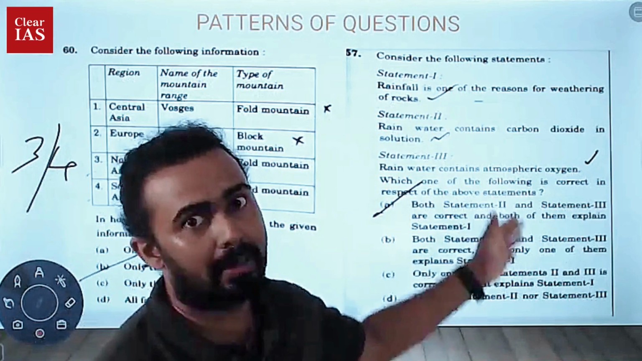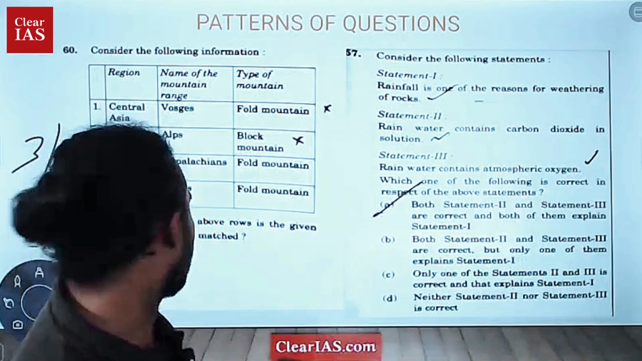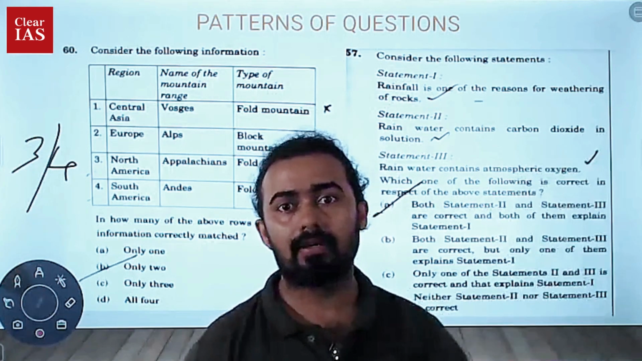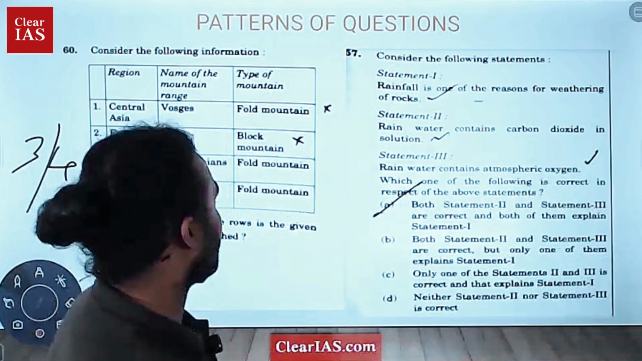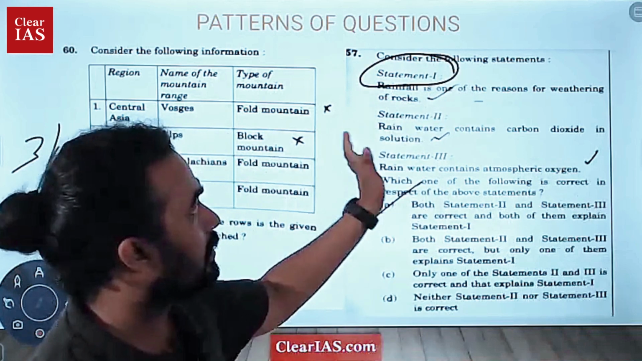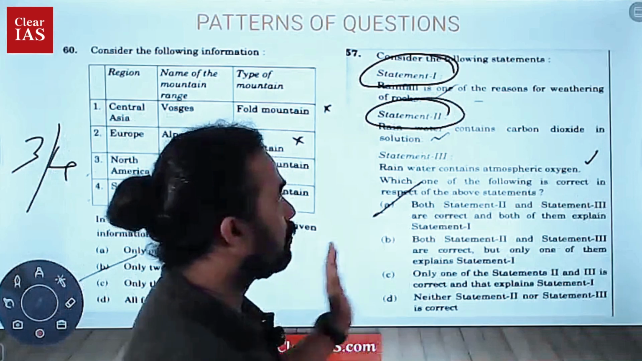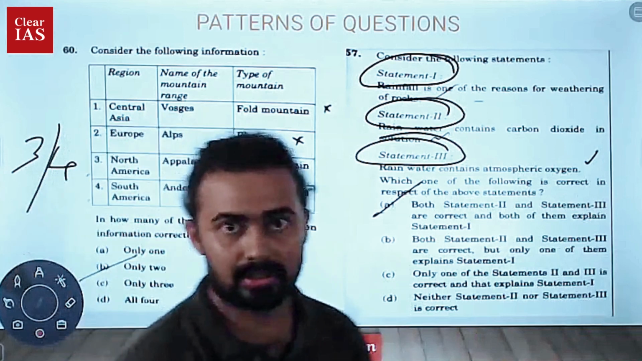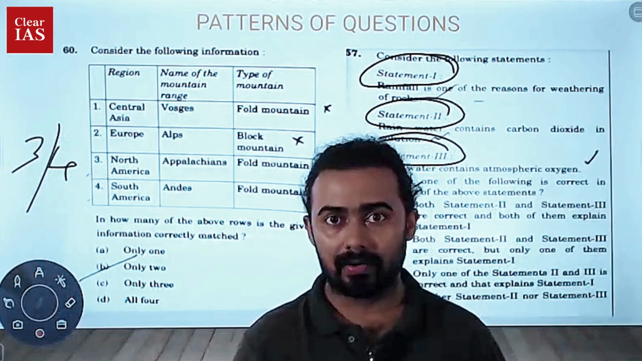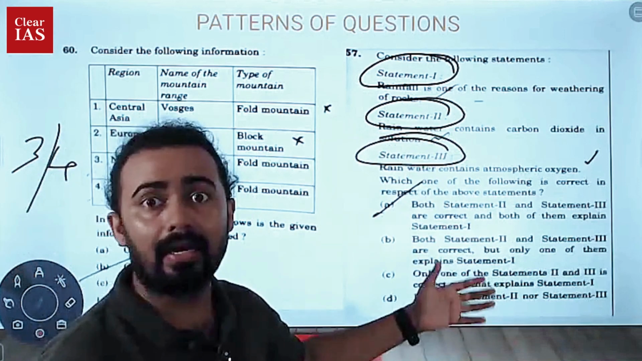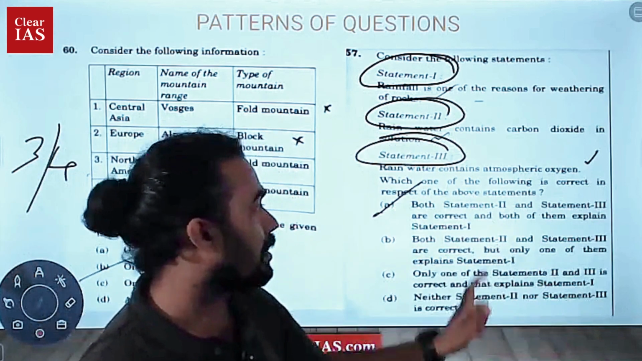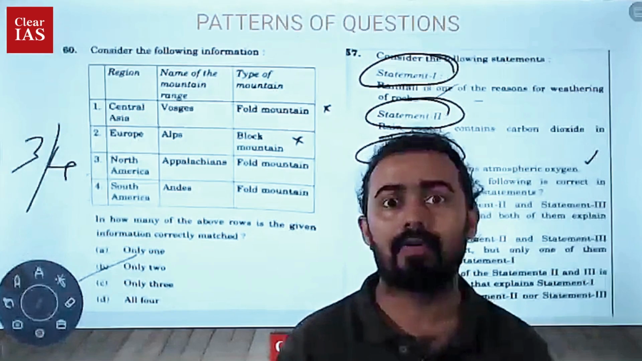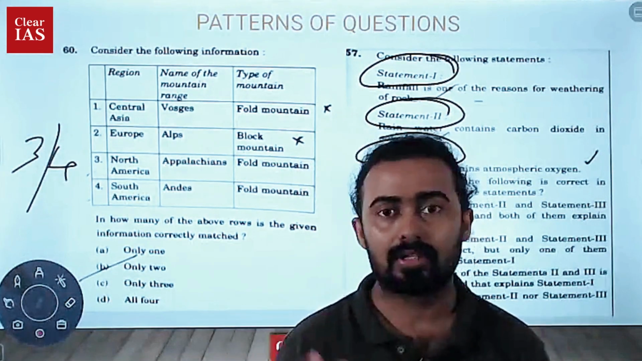So the next thing is about statement-based questions. As you can see in this type of question, there are multiple statements. Earlier there were 2 statements, right? Statement 1, statement 2, and then 4 options for you. But just look here: statement 1, rainfall is one of the reasons for weathering of rocks. Statement 2, rainwater contains carbon dioxide in solution. Statement 3, rainwater contains atmospheric oxygen. Just imagine 3 statements are given, and the options are like the earlier answers, for example, both statement 2 and statement 3 are correct, and both of them explain statement 1. So with these kinds of multi-statement questions, till now we were practicing or looking very focused on the 2 statement questions.